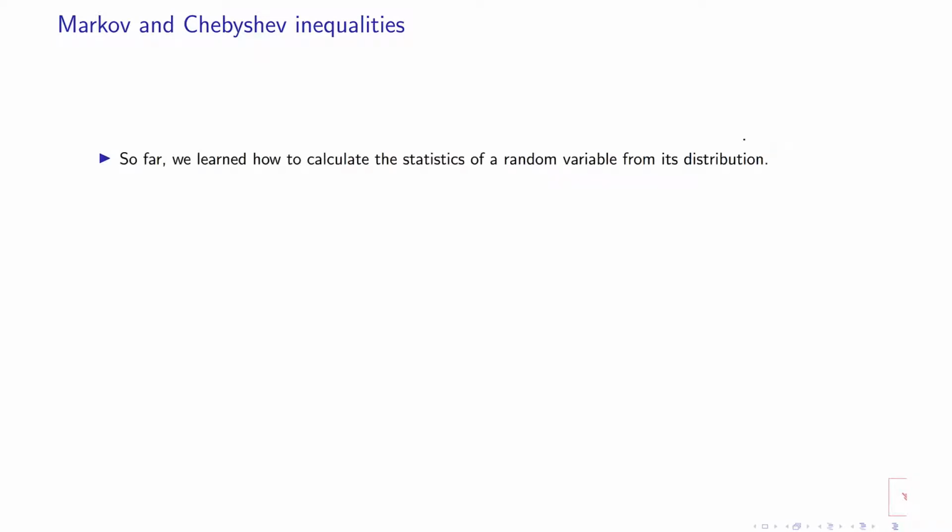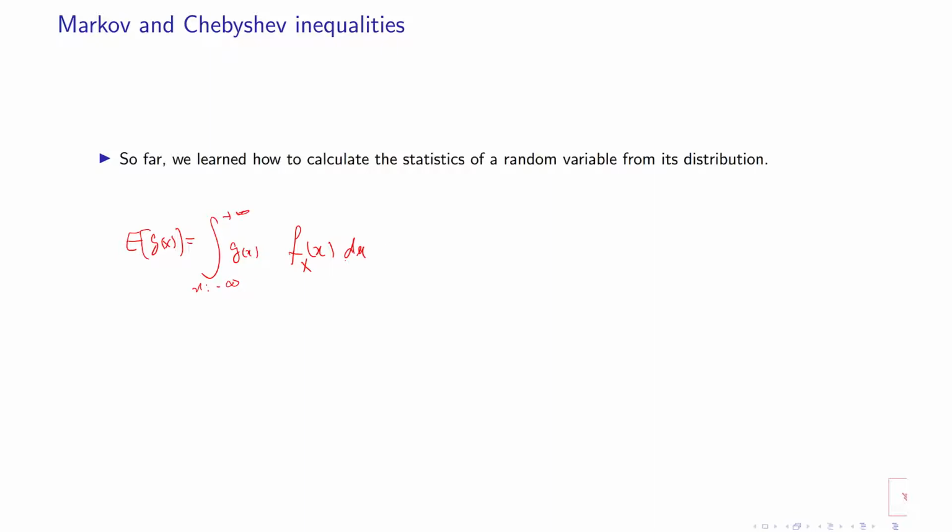So far, we have learned how to calculate the statistics of a random variable from its distribution. If you know the probability density function, let's say f_X(x), you can calculate the mean of g(X) as the integral of the value that g(x) can take times f_X(x), with x from minus infinity to plus infinity, dx.